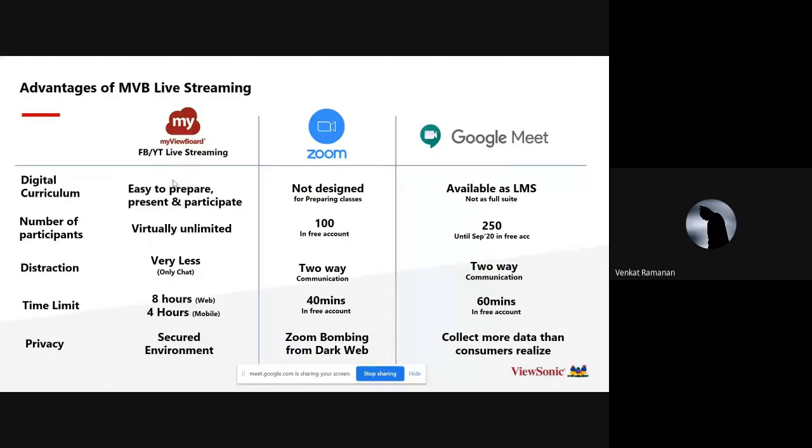But whereas when you go live stream, nobody needs to log in. For example, right now we are using Google Meet where multiple of us have logged in with our personal Gmail account. So Google can understand our behavior. Whereas when you go live, you need not have any of your login details. You can just simply click on the link and watch the live streaming by the teacher. This way, it is much better to go live with students on Facebook or YouTube, which are the two most popular platforms available. And we have integrated that on our My Viewboard. So it's a very simple process if you want to go live.